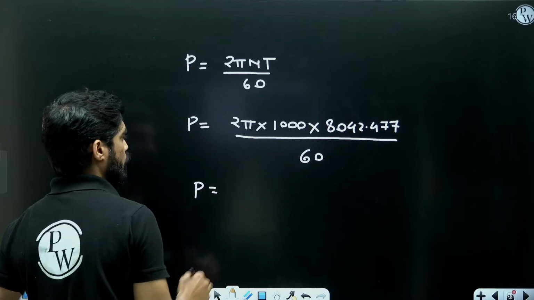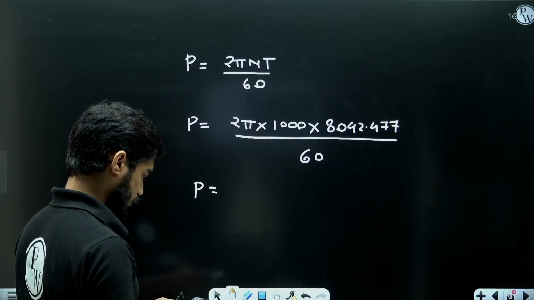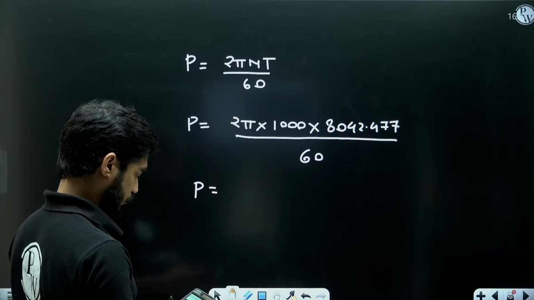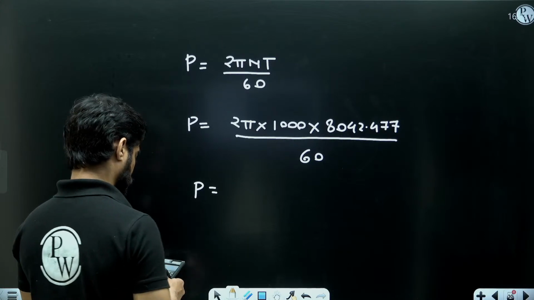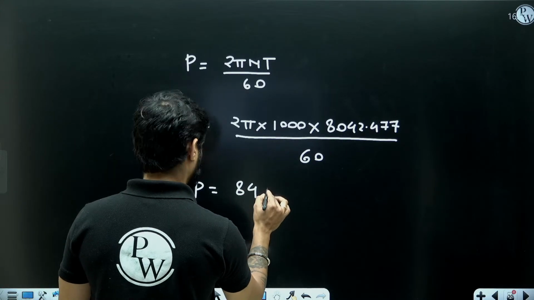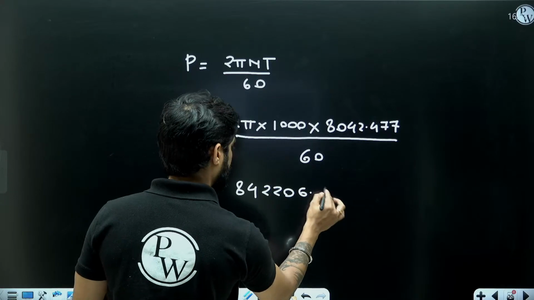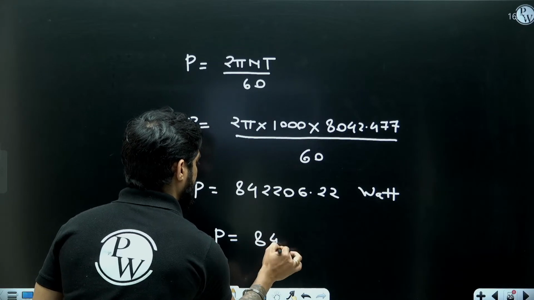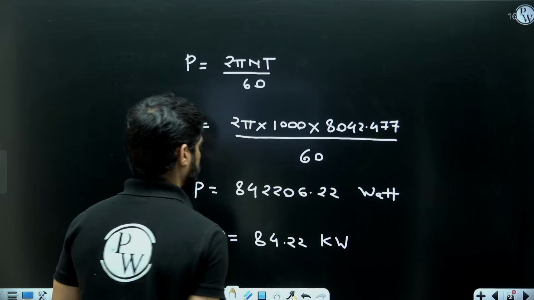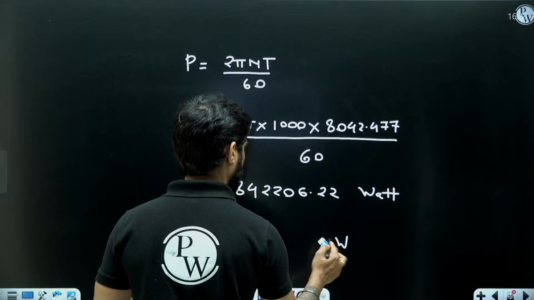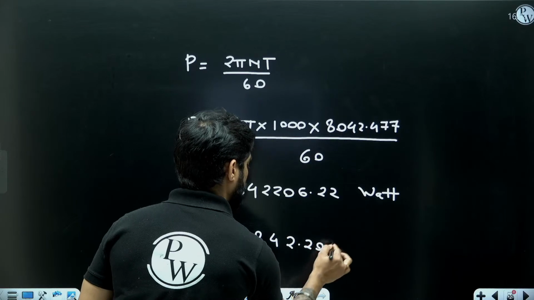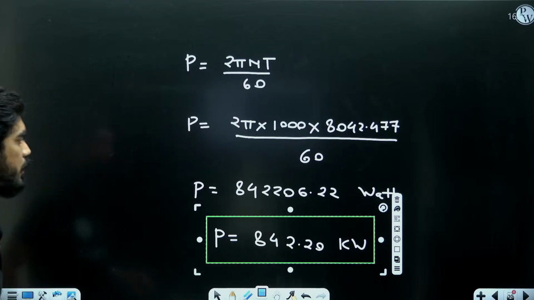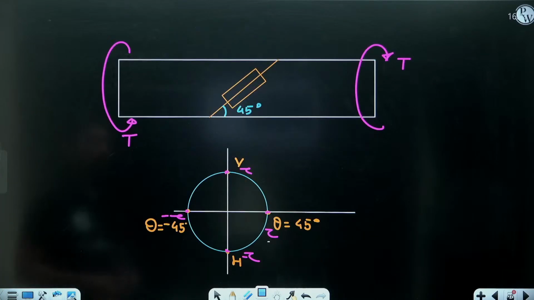So power will be equal to 842206.22 watt, or I can write 842.20 kilowatt, right? 842.2 kilowatt.